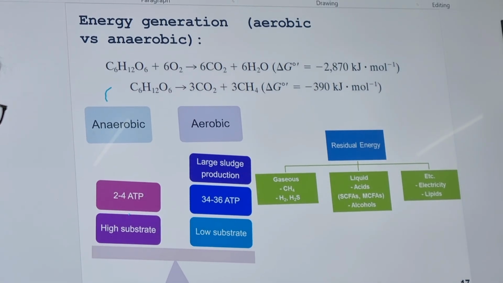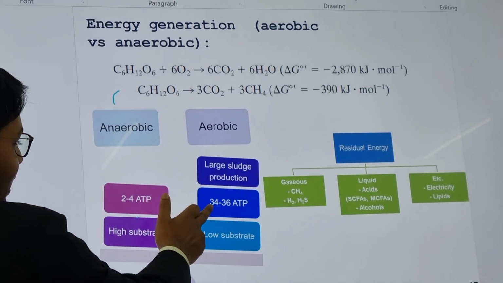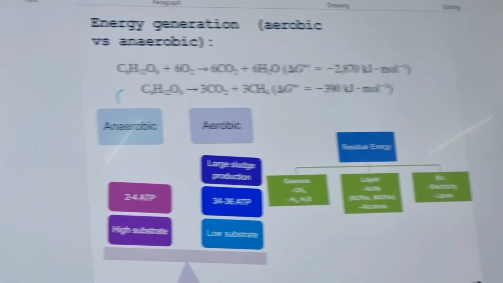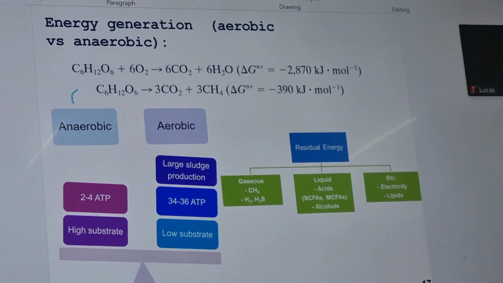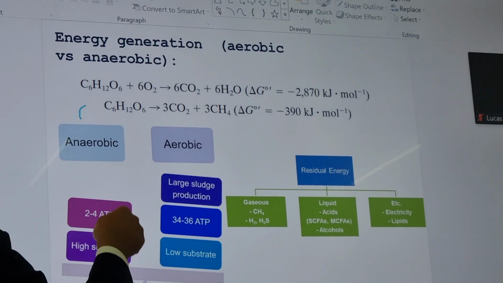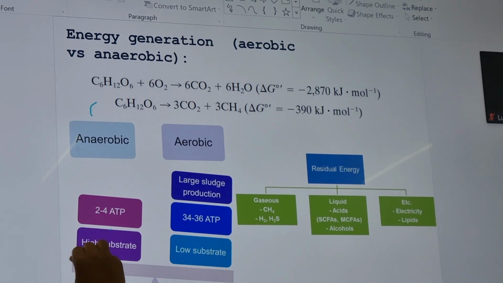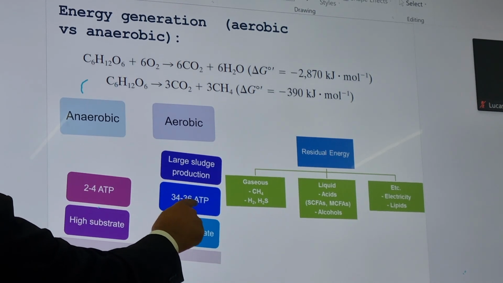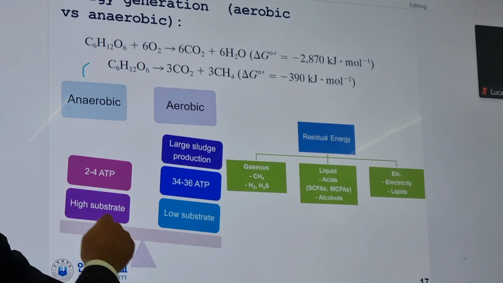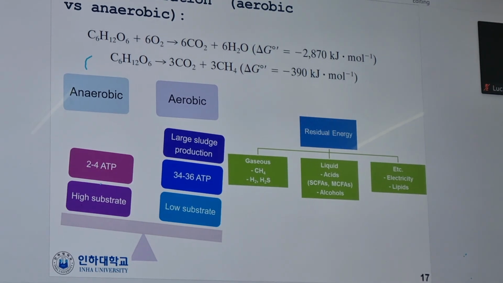And then in terms of ATP, in aerobic we have a huge ATP generation, 34 to 36, but we cannot utilize this because it goes into biomass formation, like sludge. But in the anaerobic case, we can utilize it in the form of CH4 with low biomass formation. So here there is large cell production with 34 to 36 ATP and low substrate, but here high substrate and 2 to 4 ATP in the case of anaerobic condition.